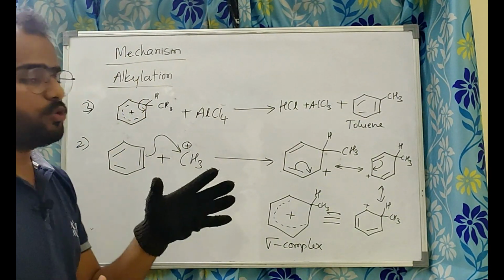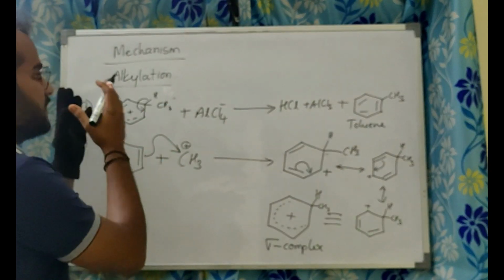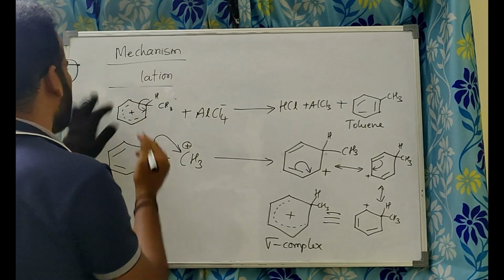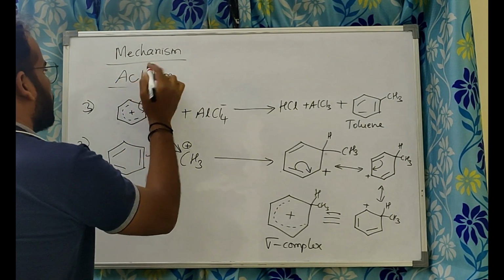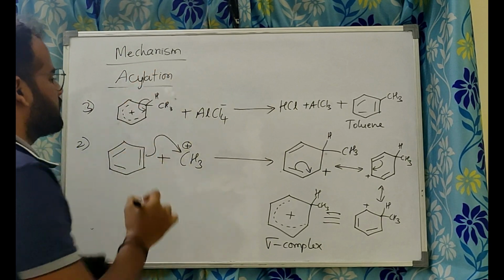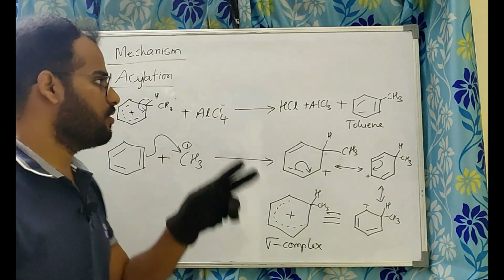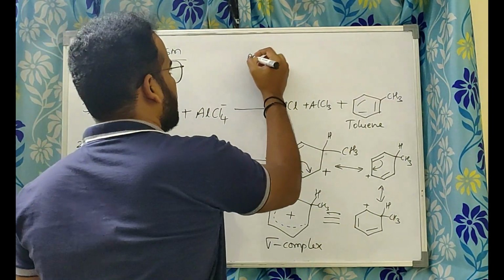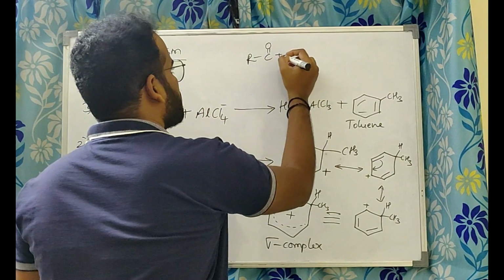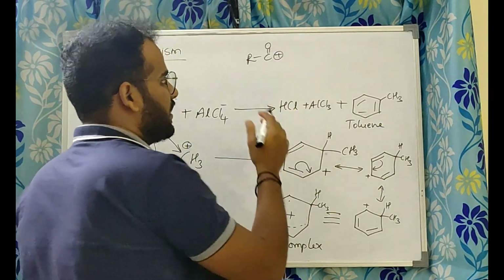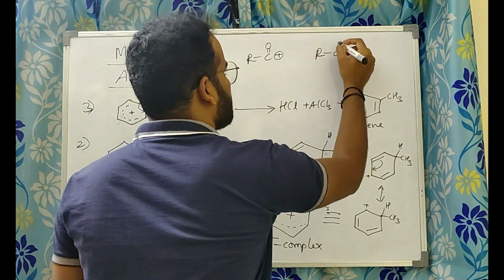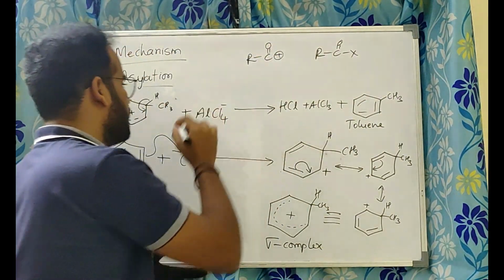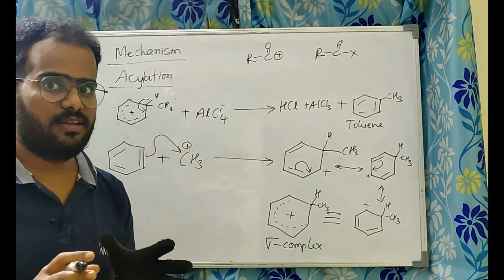Okay. What about this is alkylation. What about the acylation? Exactly same mechanism. Only thing, instead of methyl or alkyl electrophile, you are producing acyl electrophile. You call this as acyl group from acyl halides. This is acyl halide. Okay, so you produce this, it will come and stick to benzene ring.